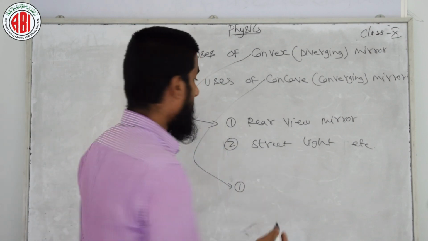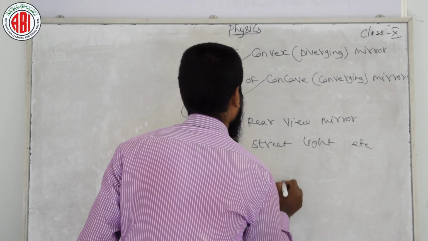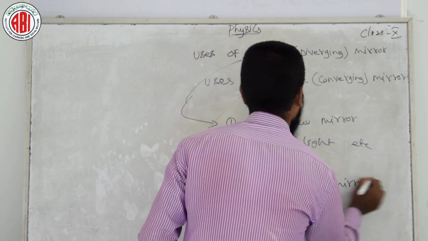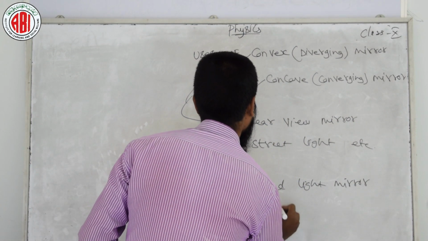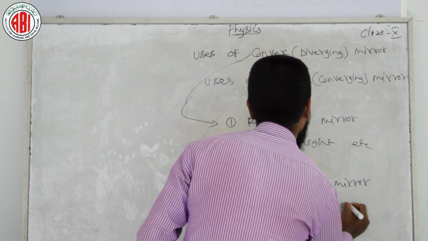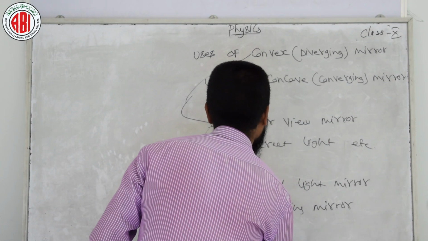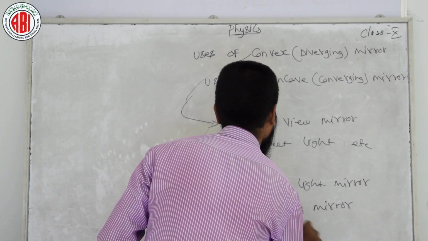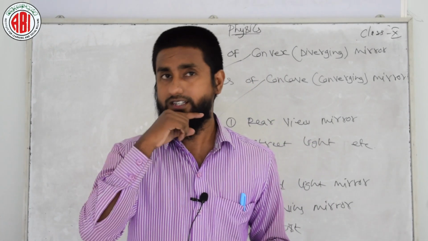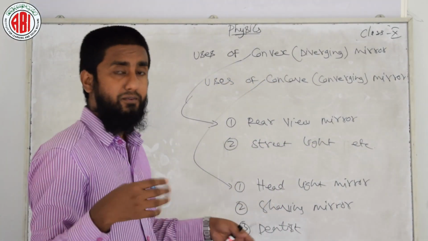Concave mirror is used in automobiles as headlight mirror, and concave mirror is used as shaving mirror. It is used by dentists. The instrument a dentist uses to see your tooth is made up of concave mirror.